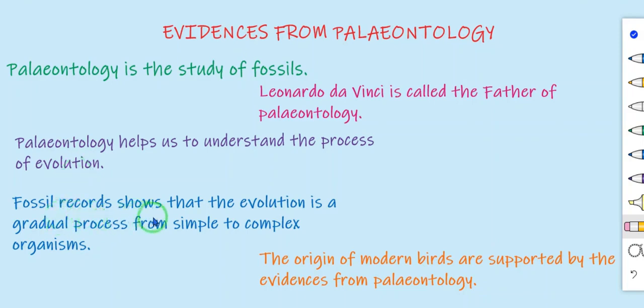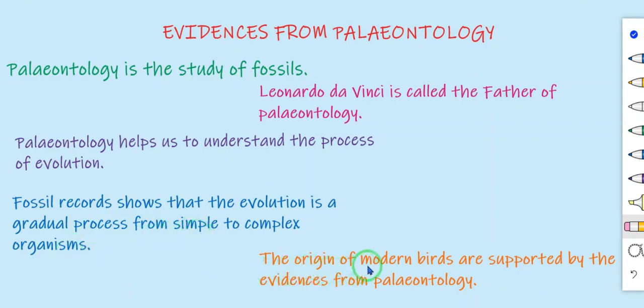The fossil record shows that evolution is a gradual process from simple to complex organisms. So the fossil records, or paleontology, show that evolution is a gradual process of gradual changes. Suddenly the organisms cannot change.